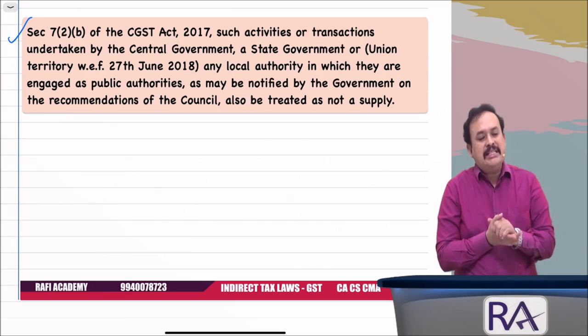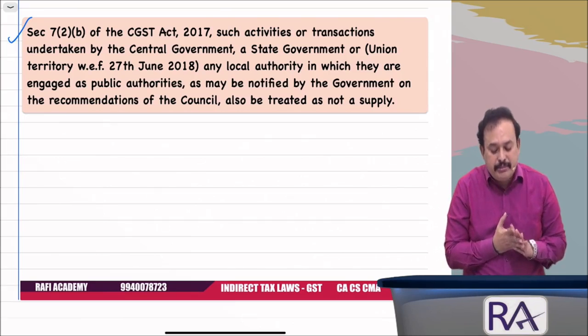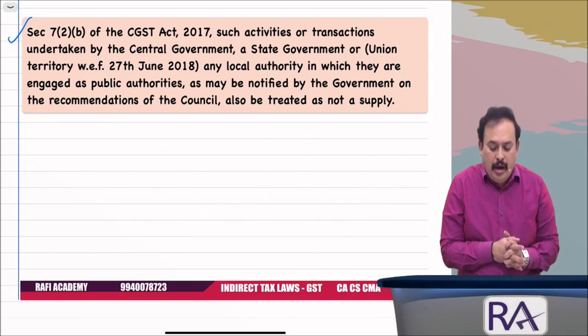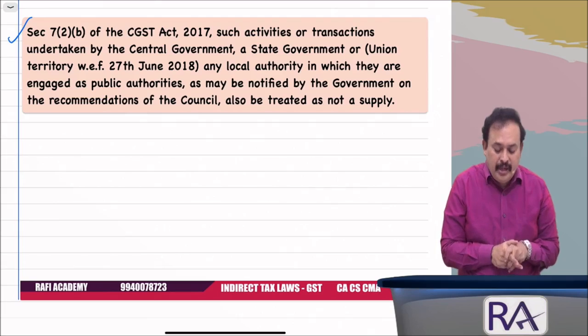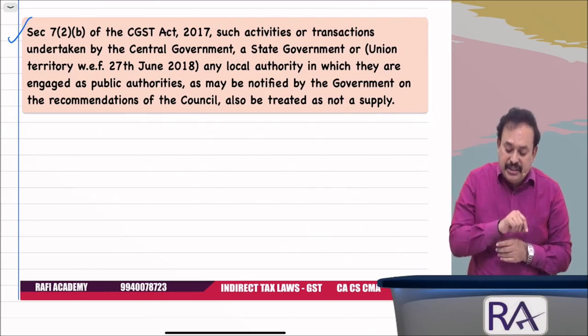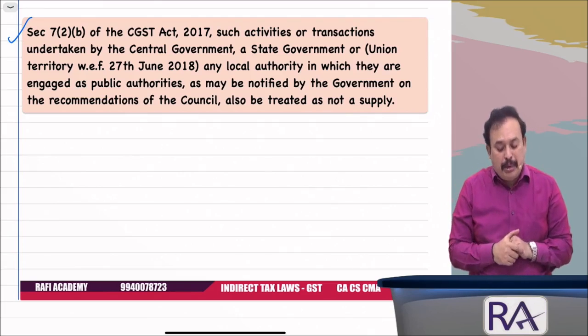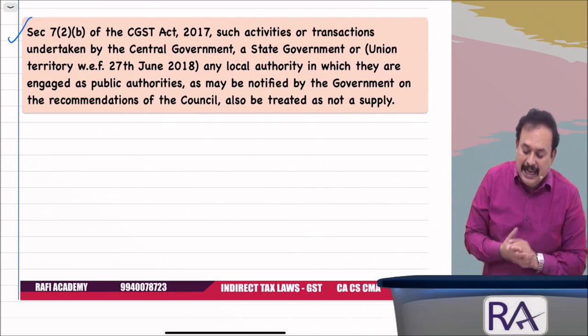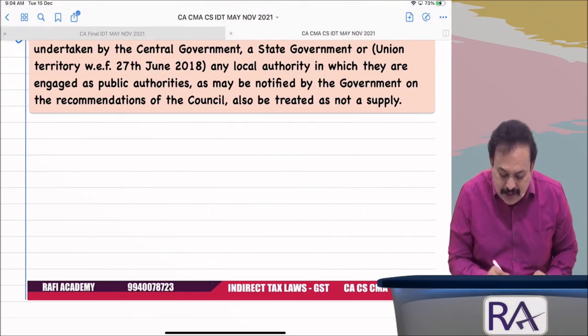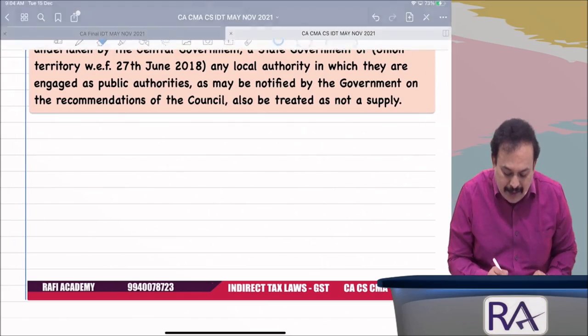Such activities or transactions undertaken by the central government, a state government, a union territory or any local authority in which they are engaged as public authorities, as may be notified. The important point here is: as may be notified.